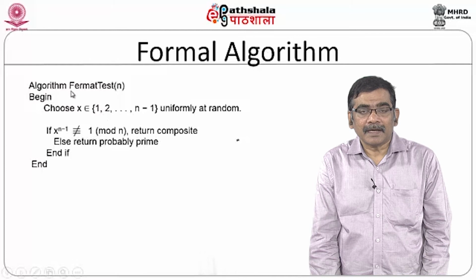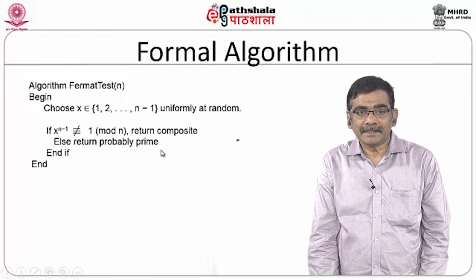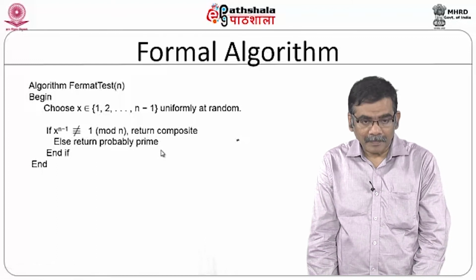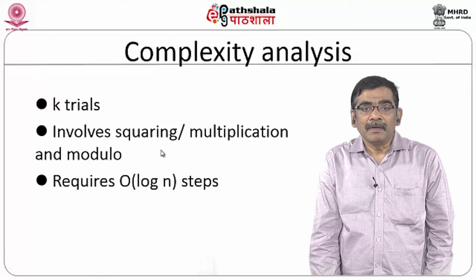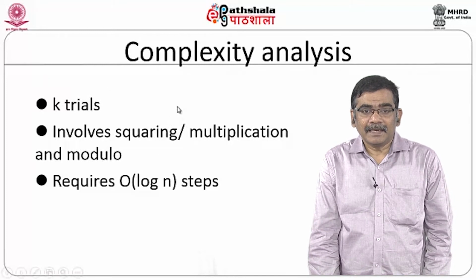So, it is algorithm Fermat. You choose x in the range. If x power n minus 1 is not congruent to 1 mod n, that means it is a composite number, otherwise it is probably a prime number. Fine, what is the complexity analysis of this algorithm?